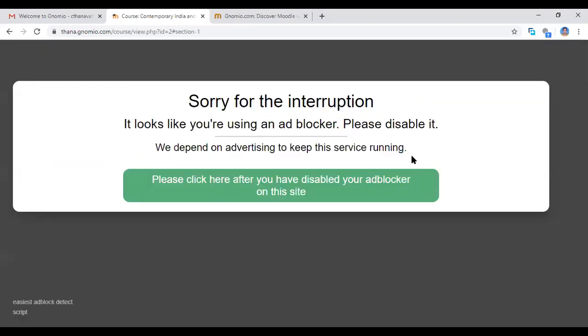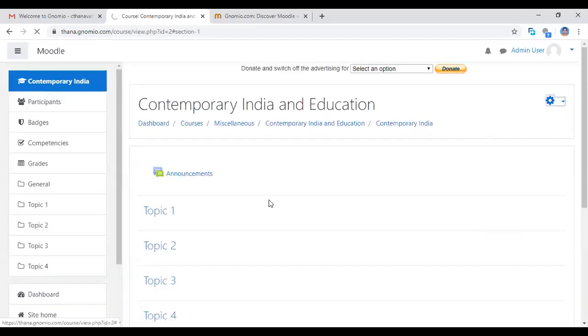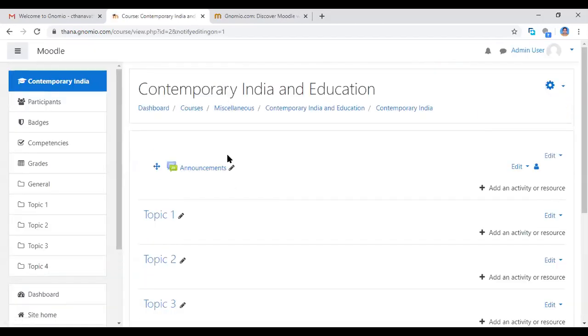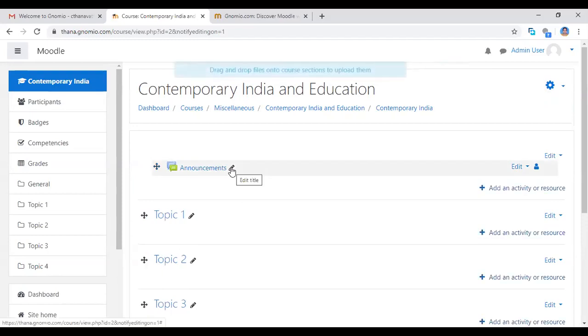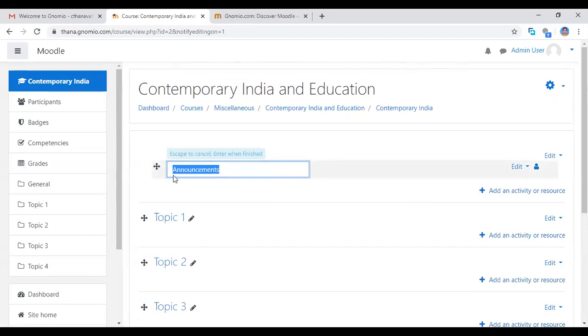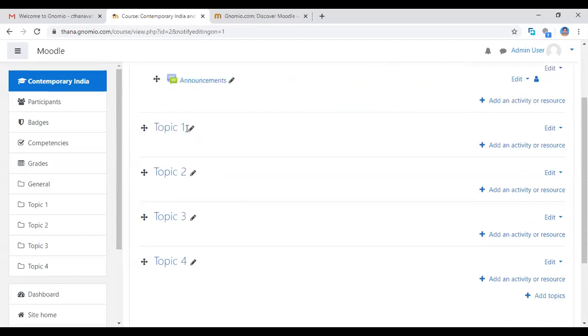So now you click here. Click turn editing on button, now you can see here the editing option is available. So now you can edit anything else. Announcement you can edit. Now I'm going to add topics one by one.